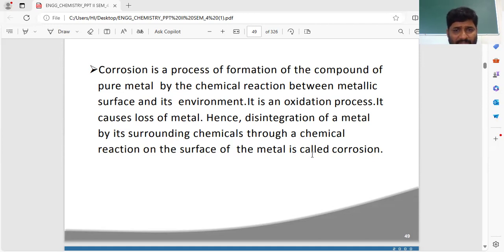See, this process occurs on the surface of the metal. In this process, what happens? Disintegration of metals. Disintegration of metals means degradation of metals. Metal will degrade, metal will disintegrate, metal will lose its properties. So that is called corrosion.